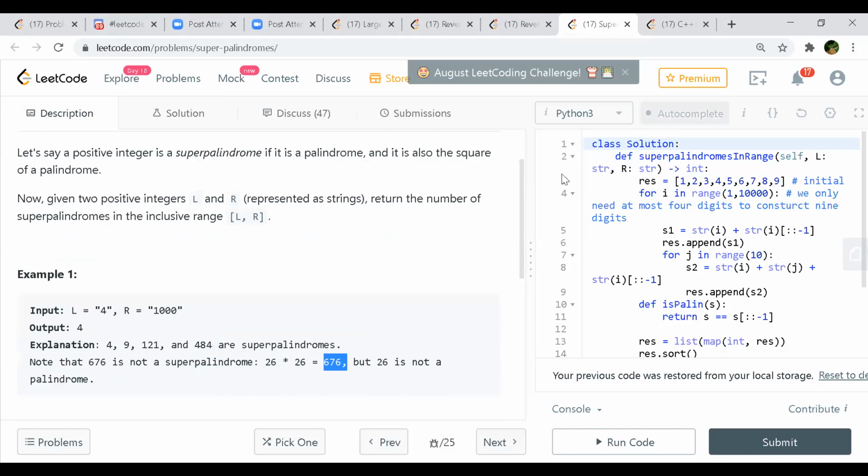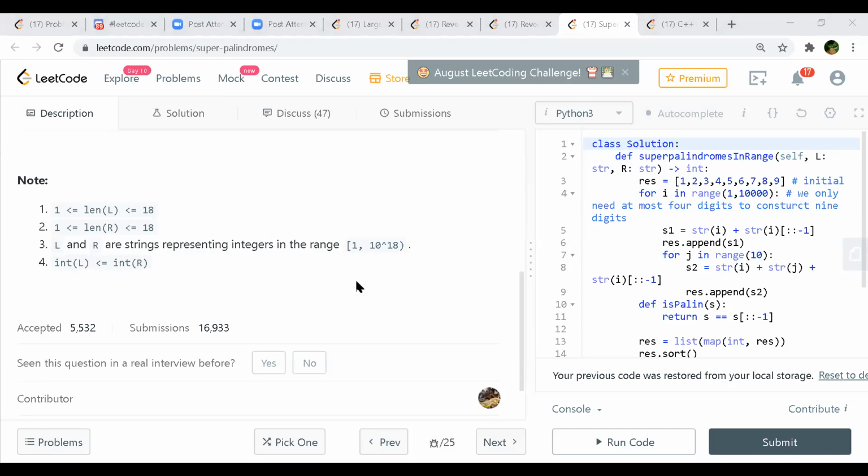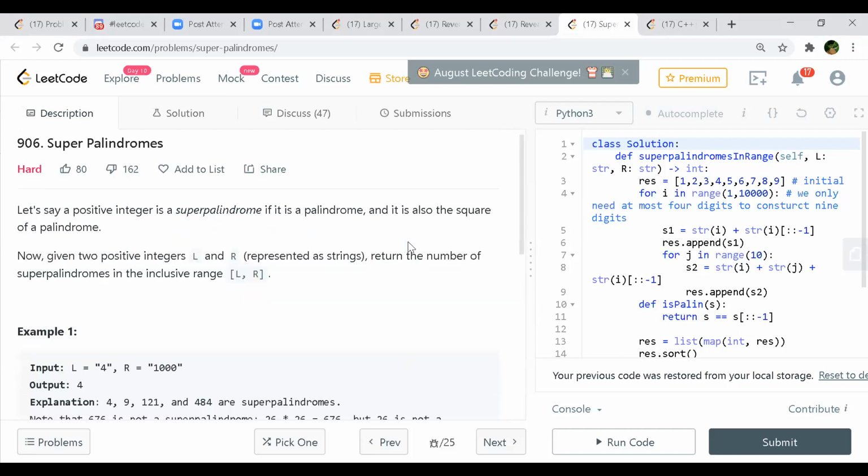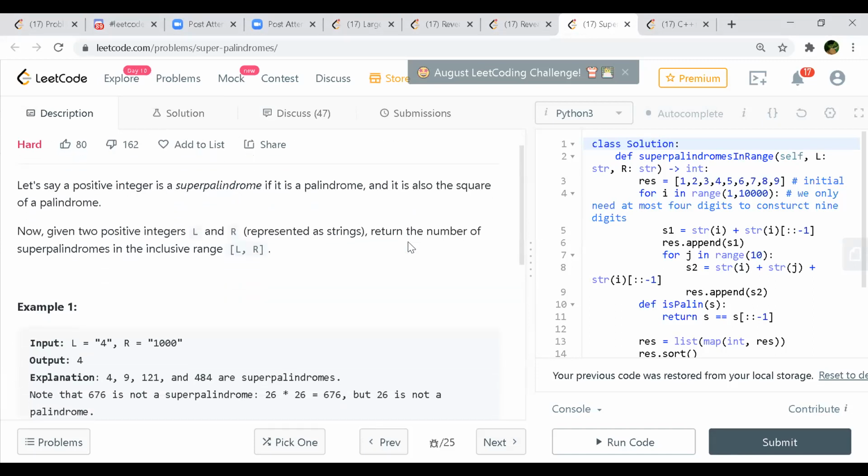So we have to find all such numbers. And the range will be like 1 to 10 raised to power 18. So which all such numbers are there between the left and right range? So what would be the brute force here?